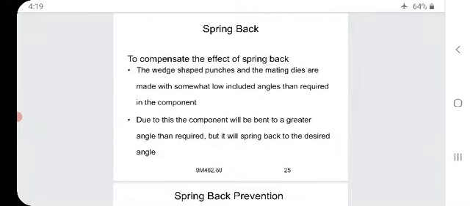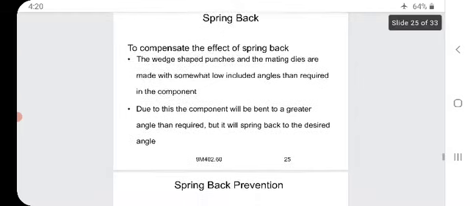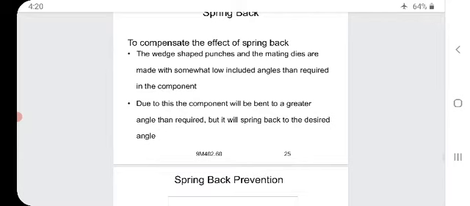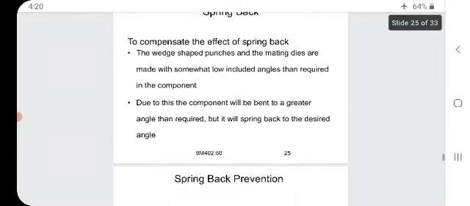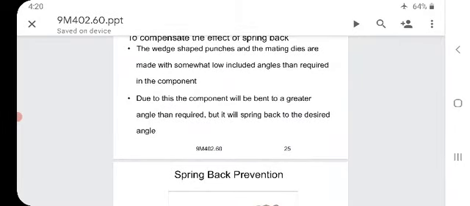To compensate for the effect of the spring back, what do we have to do? The wedge shaped punches and the mating dies are made with somewhat lower included angles than required in the component. Due to this, the component will be bent to a greater angle than required, but it will spring back to the desired shape.